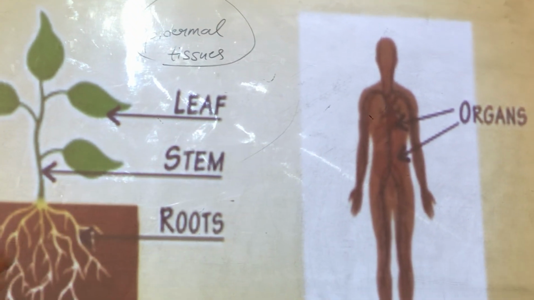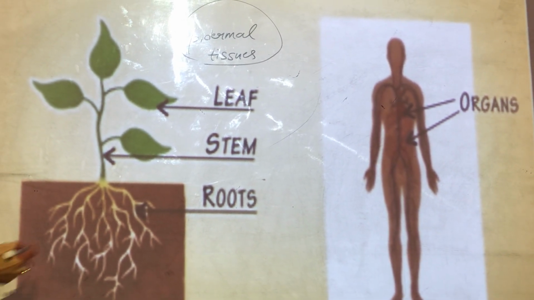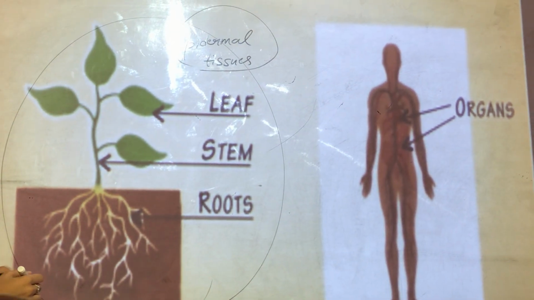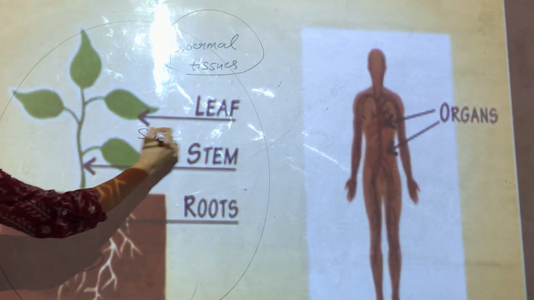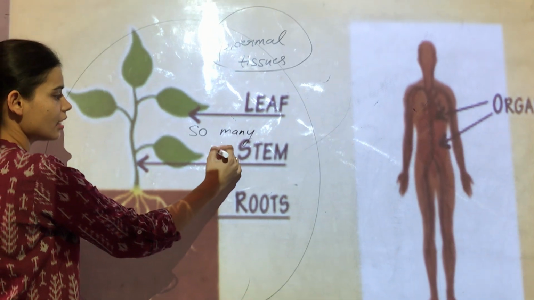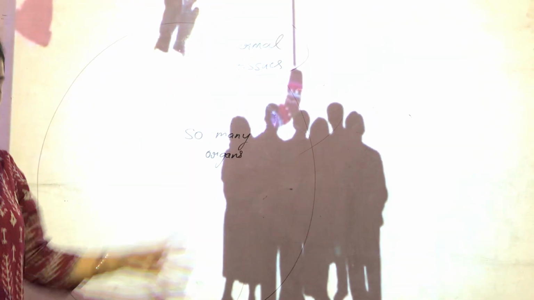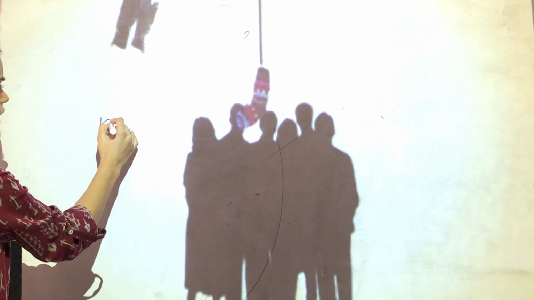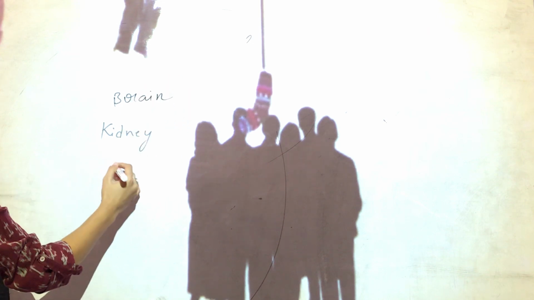Now if you can see here, what can you see? You will be able to see the whole board. On the board you can see that on one side there is a plant and on the other side we have humans. In humans there are so many organs inside the body. These organs include the lungs, kidney, pancreas, stomach, and brain, all present inside our body.